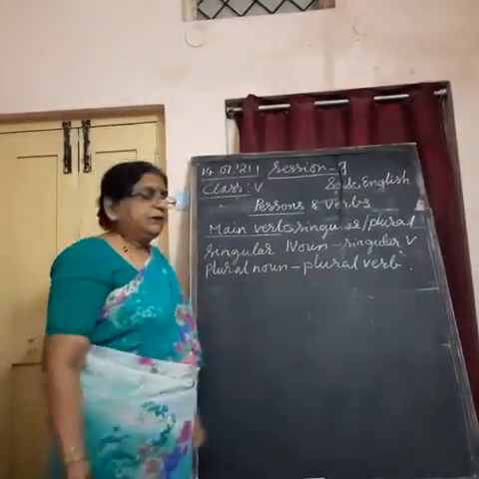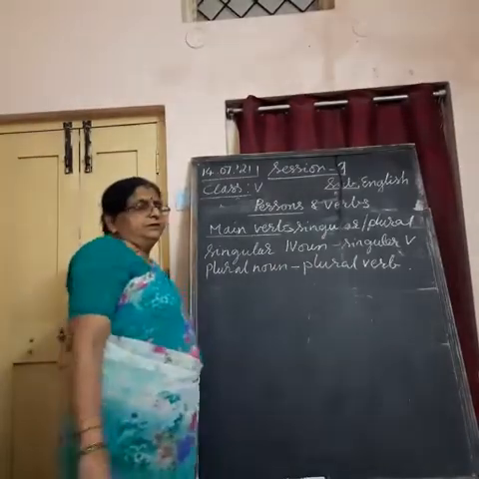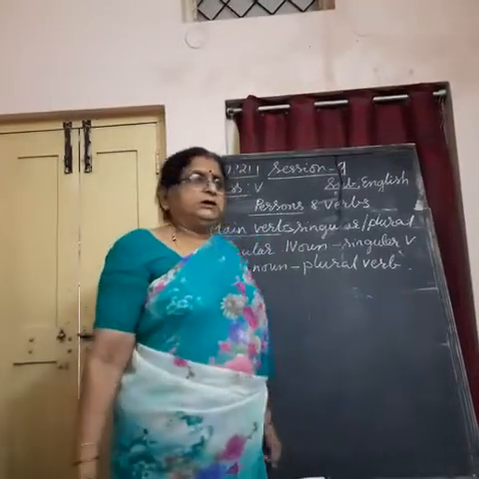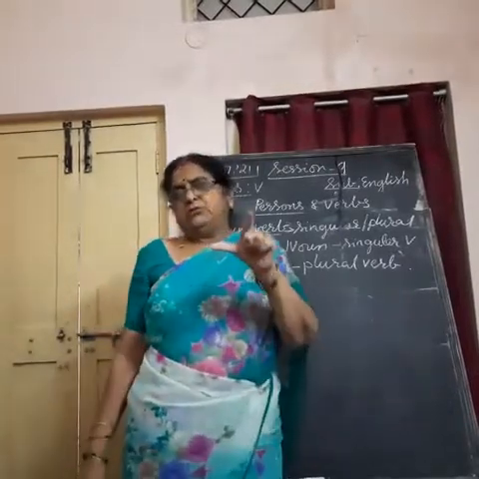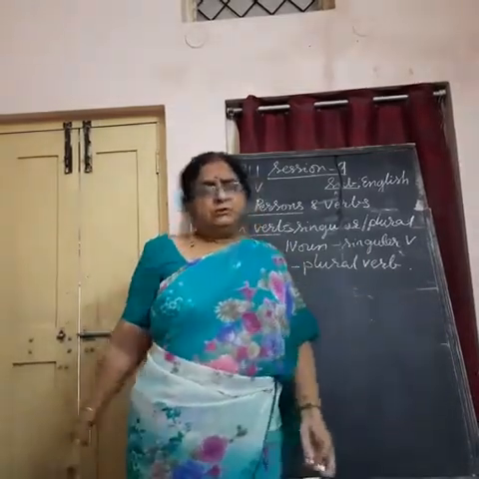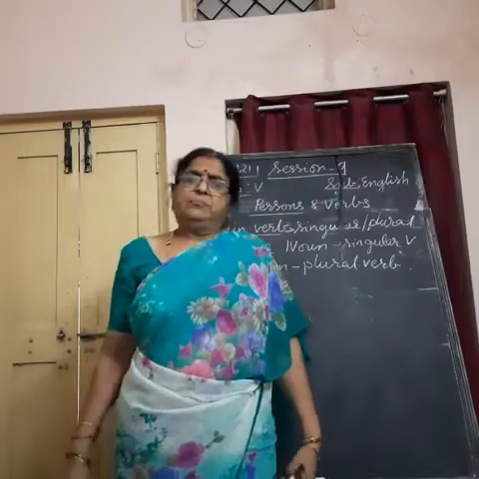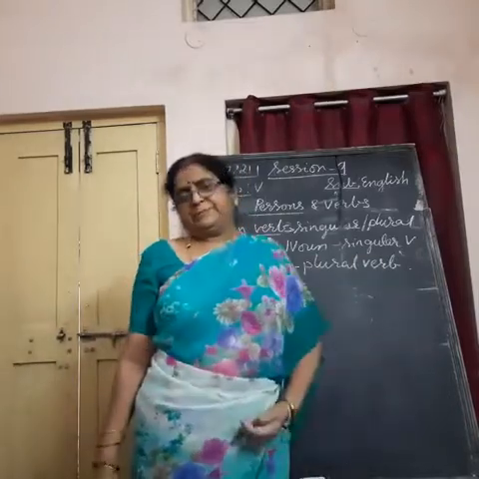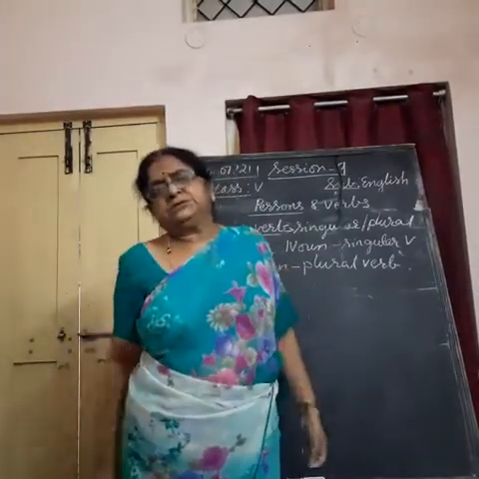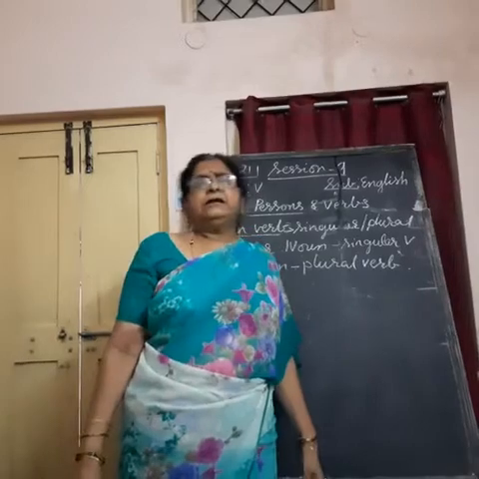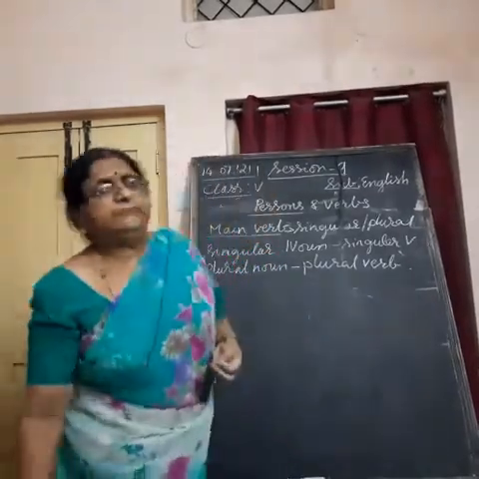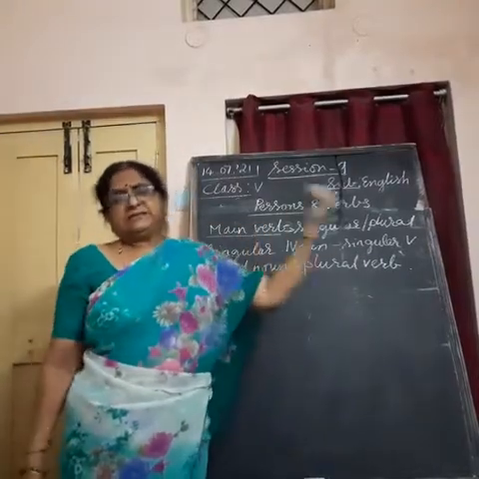How to make out? See children, one thing we learn here in the singular and plural forms with the nouns. If you do not add s to the noun, it is singular. When you add s to the noun, it becomes plural. But in case of verb, it is different. When you add s to the verb, it becomes singular. When you do not add s, it becomes plural. Or it can be used based on the person.